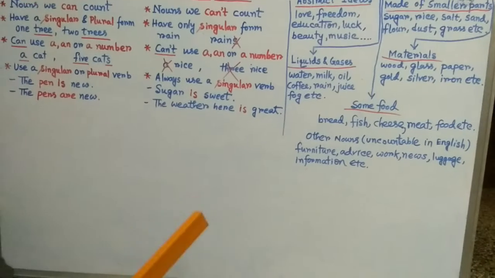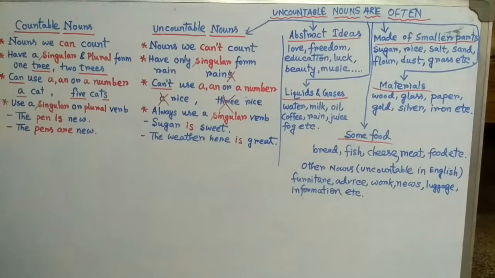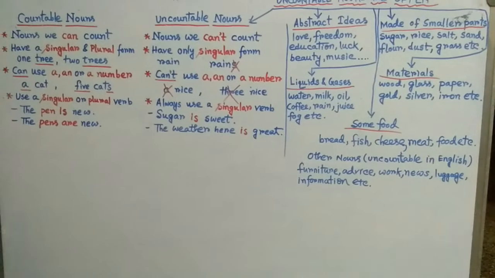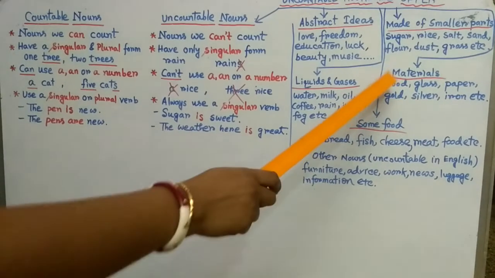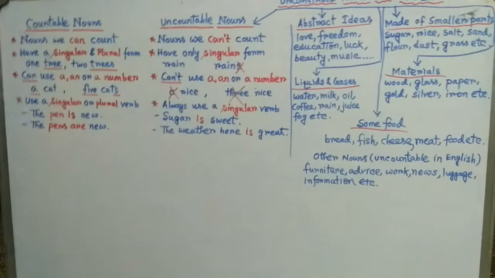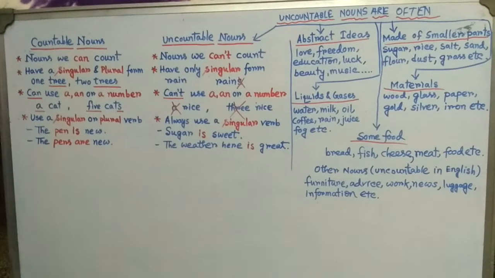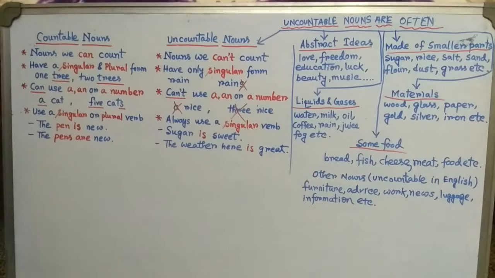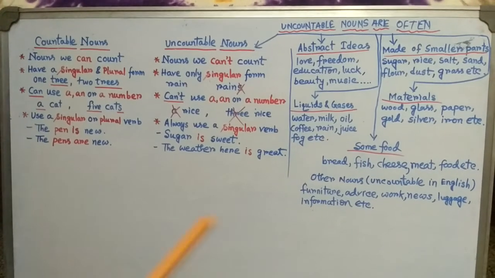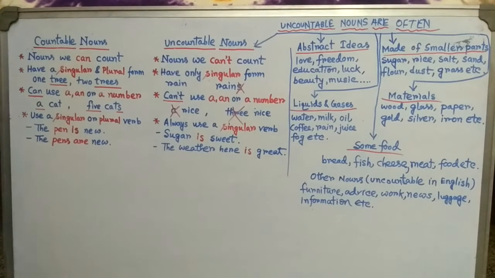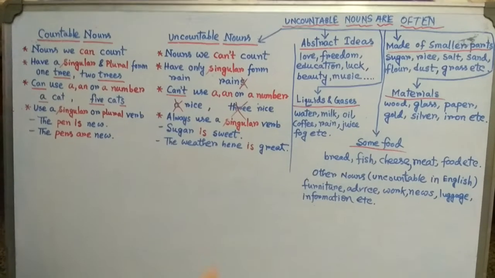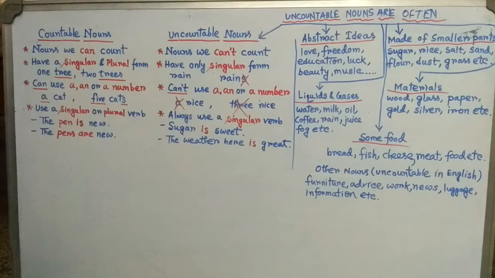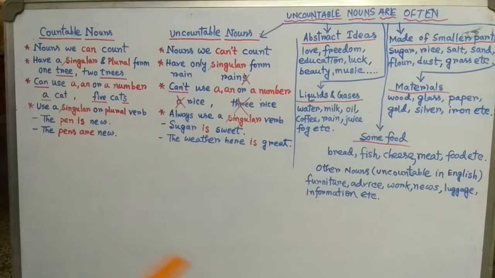Nouns that say what something is made of. These are normally uncountable nouns. That means "made of" means material. Made of something, that means material noun. Okay, it is also a material noun. So material nouns are also uncountable, because these nouns are normally what something is made of, and these are uncountable nouns.